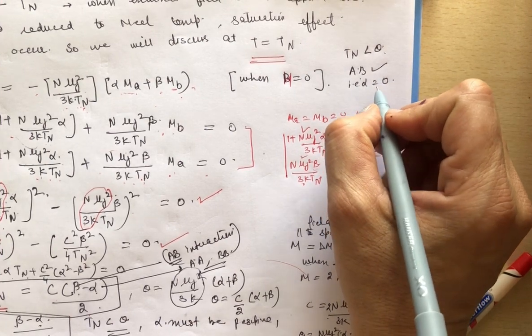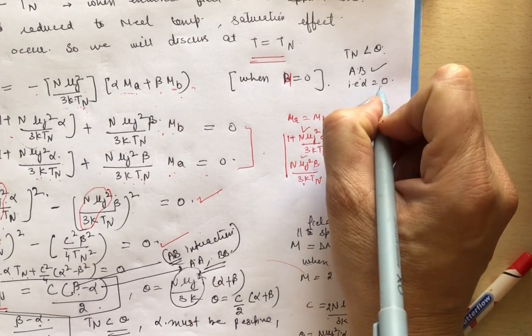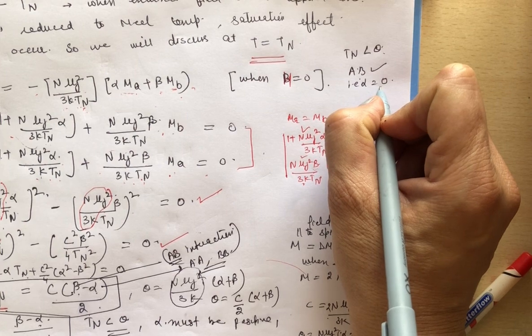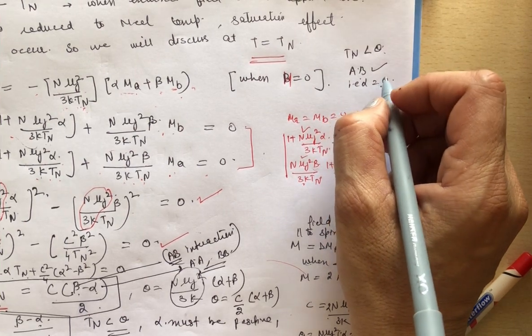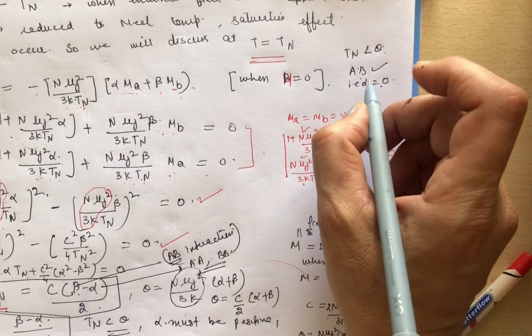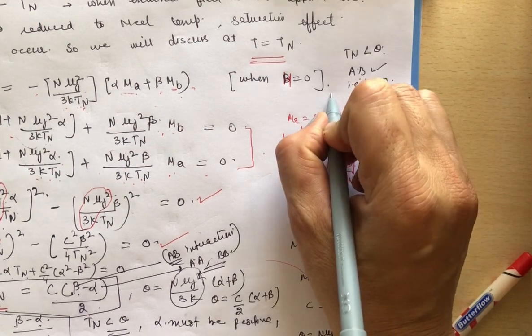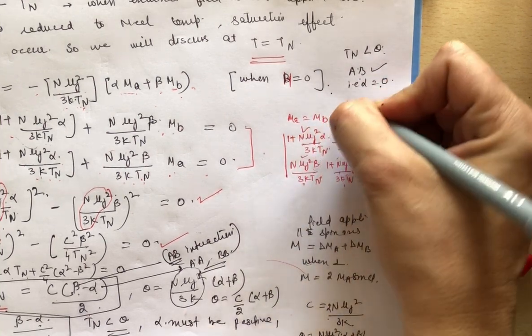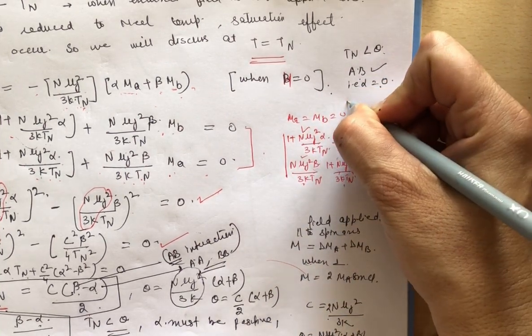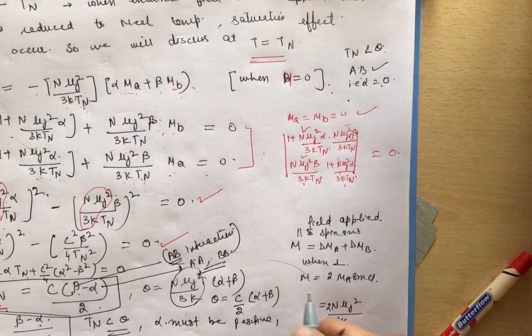Clear? So if alpha is equal to 0, then due to crystalline anisotropy there will be one or more natural spin directions. One spin will be parallel to the field and the second perpendicular to the field.